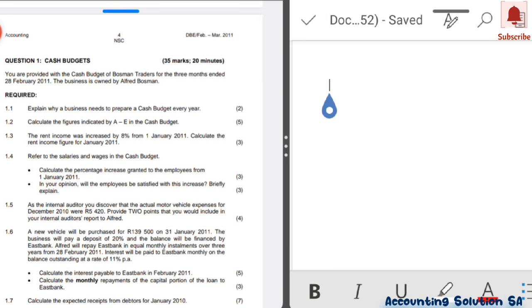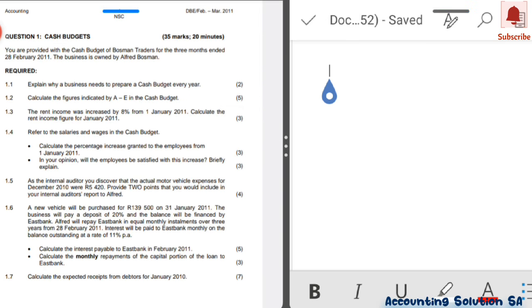Of course guys, as a business we have to plan our cash. How much are we willing to spend? We have to know how much we are estimating that we are going to receive from customers, so that if we have any problem or if we don't have enough funds, we can know that we don't have to spend much money doing unnecessary things. So it's important guys to prepare a cash budget so that we can predict the future.